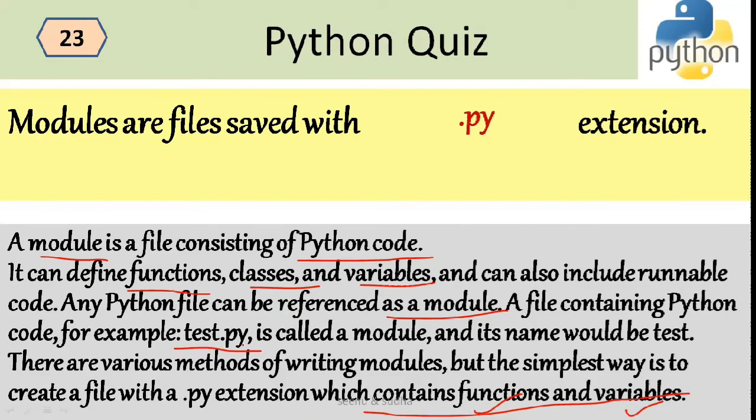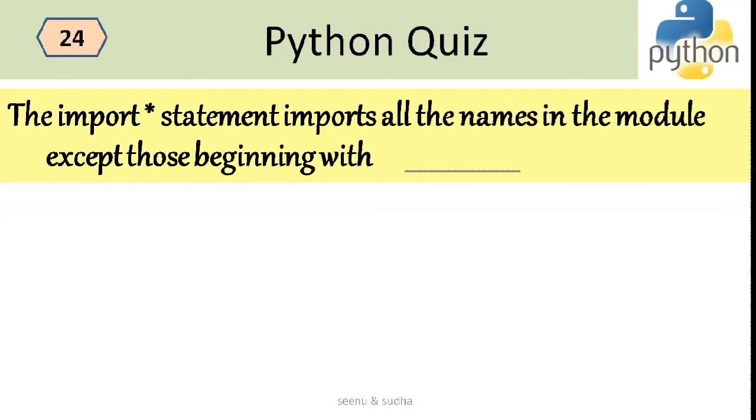I'm saying test.py, but it needn't be test, it can be any name you define. This is the name of the module, and it needs to have the .py extension. Any module that you create should be saved with the .py extension. Py stands for Python, like how you save C programs with .c, Java with .java, and C++ with .cpp. In a similar way, here you will be saving it with the .py extension.